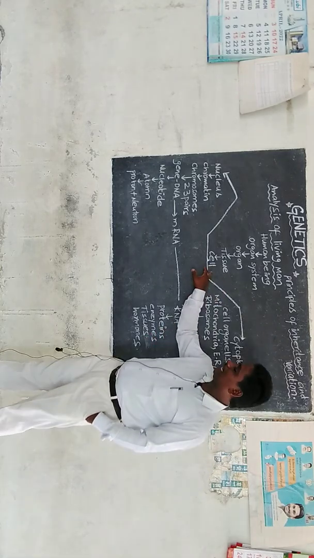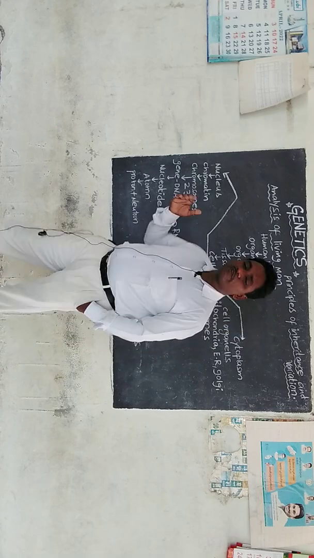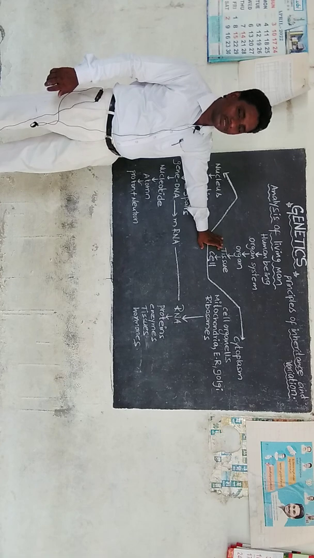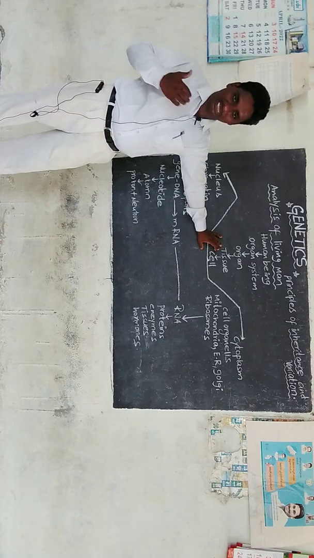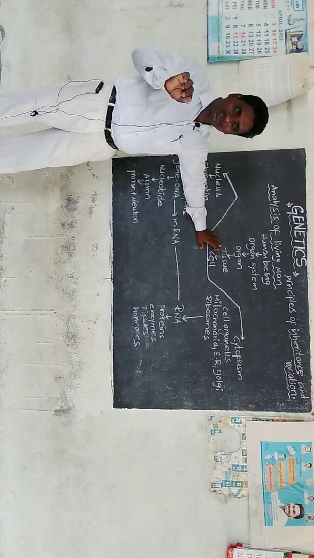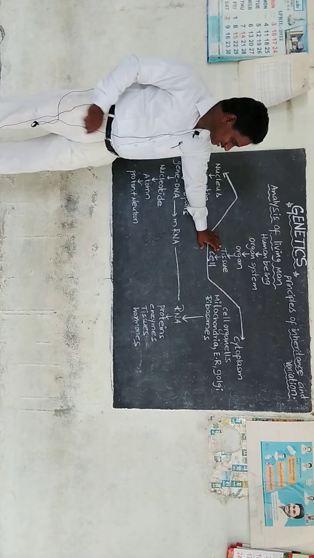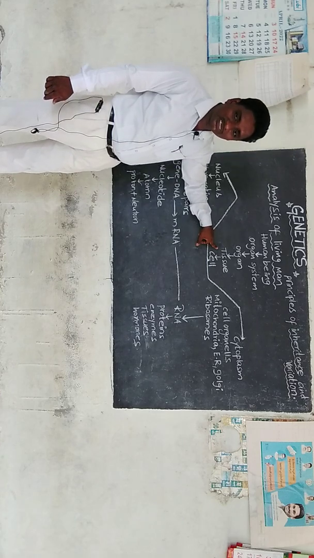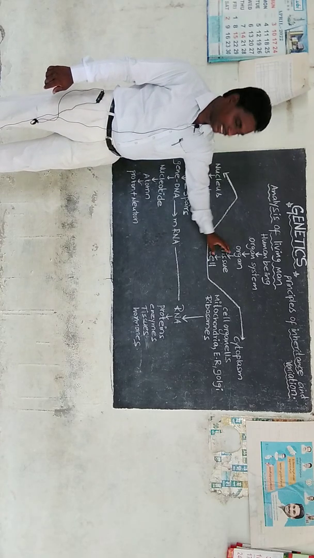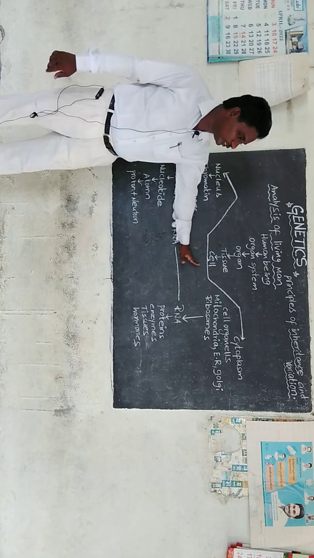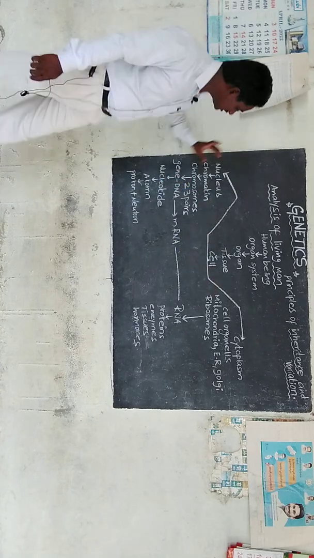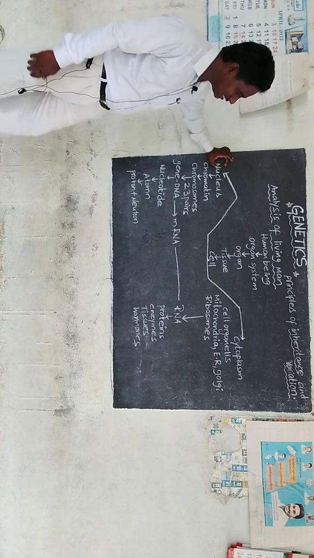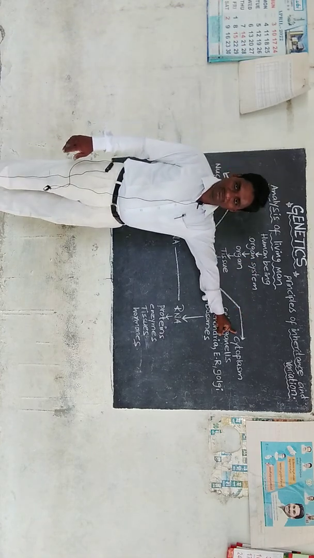Next, coming to the cell. We have discussed in previous chapters that the cell is the basic unit of life. Each plant cell and animal cell is constructed by this basic unit, the cell. Now, the cell is divided into two parts. Inside the cell, there are the nucleus and the cytoplasm.